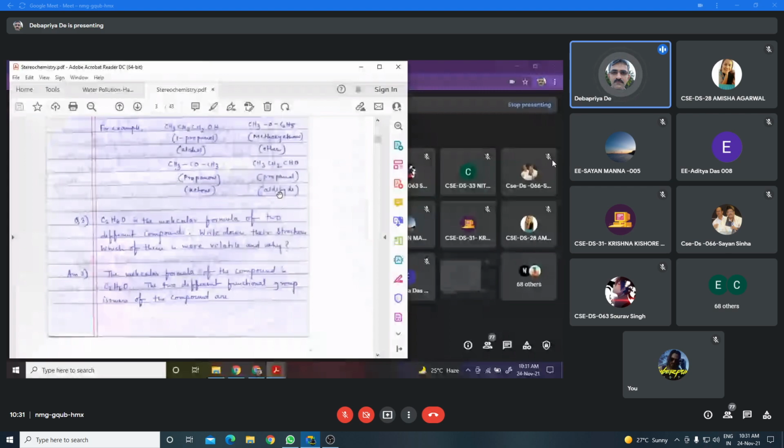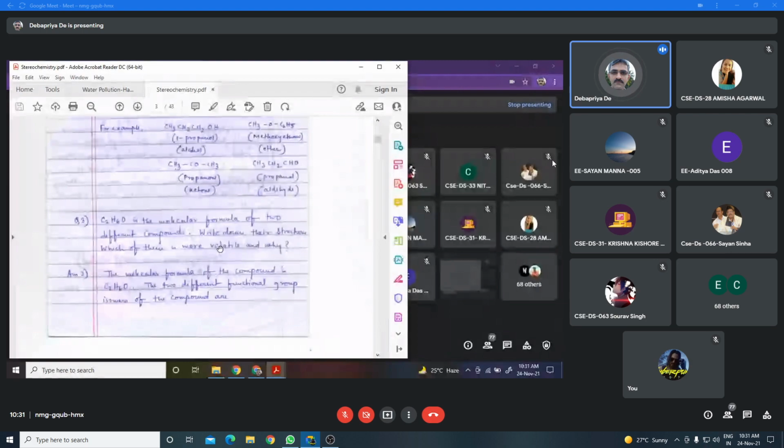Okay. Now suppose you try to solve this problem: C2H6O is the molecular formula of two different compounds, that means two different isomers. You have to write down their structures and say which of them is more volatile and why.